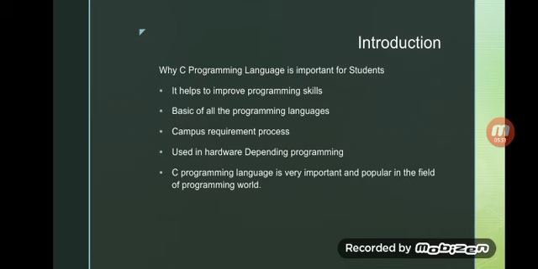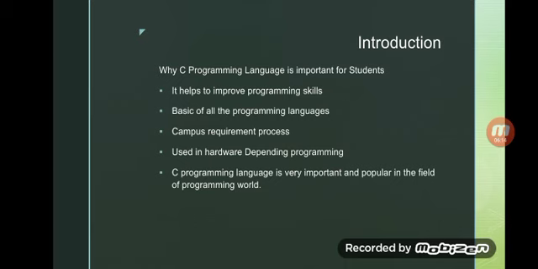Now the next point is that it is the basis of all programming languages. As I have already said, C programming has all the basic features of other languages like Java, Python, JS, and .NET, which have the basic programming features we have in this C language. It is also used in hardware dependent programming.